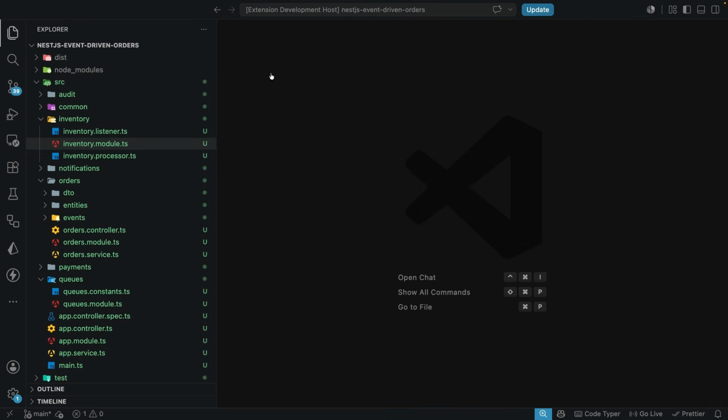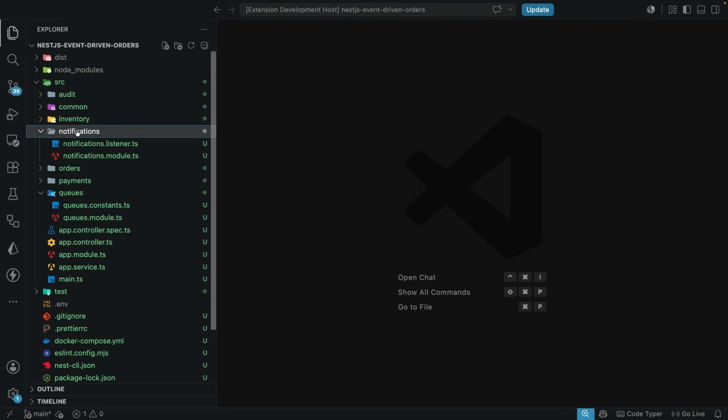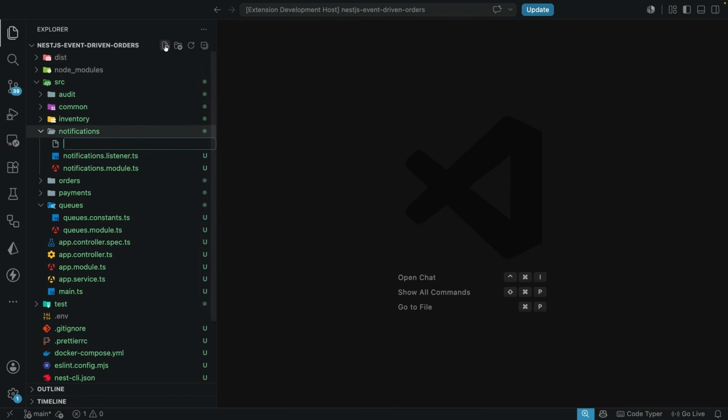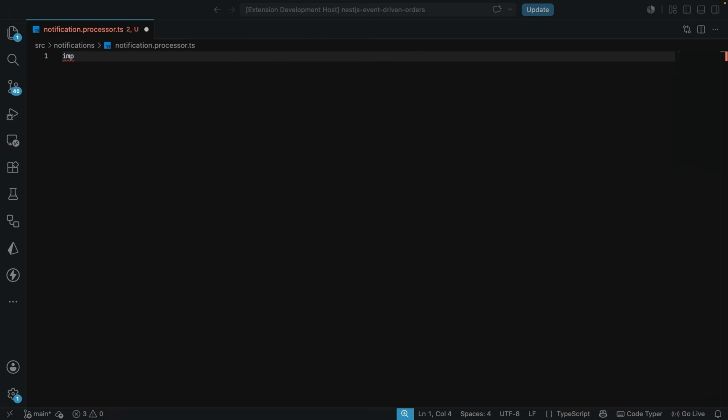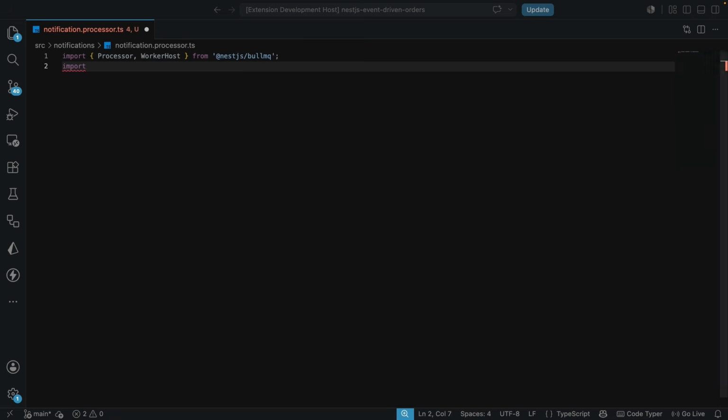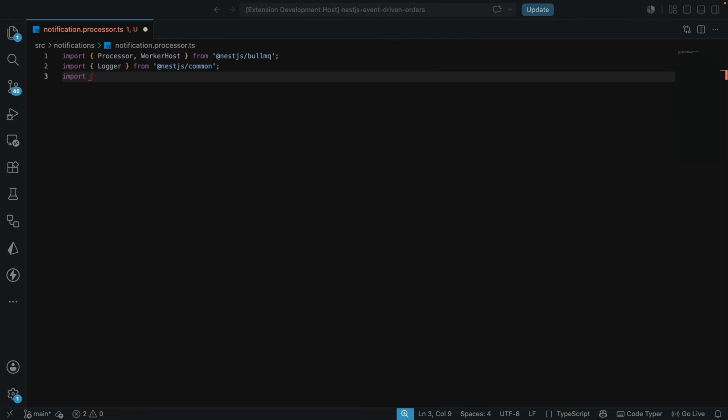So I'm going to close all that we have here, and let's come into notifications, and I'm going to create a new file. This new file is going to be the notifications.processor.ts file. And I'm going to collapse this. Let's start by bringing in the Processor and also WorkerHost, which are going to come from @nestjs/bullmq. After this, we are going to be importing Logger, which is coming in from @nestjs/common, just like this. And then we also need to import Job, which is coming from BullMQ.